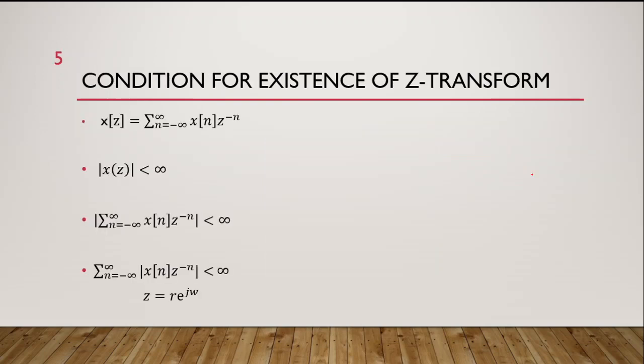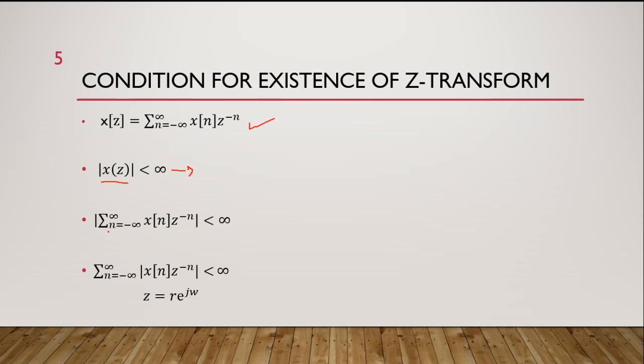Now what is the condition of existence of Z transform? Again we have written the definition of Z transform. Fine. For the Z transform to exist, the Z transform must be absolutely summable. So the magnitude of this must be finite.